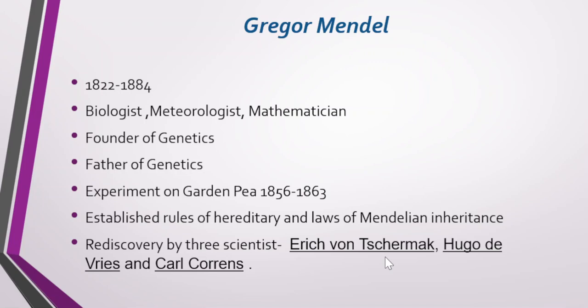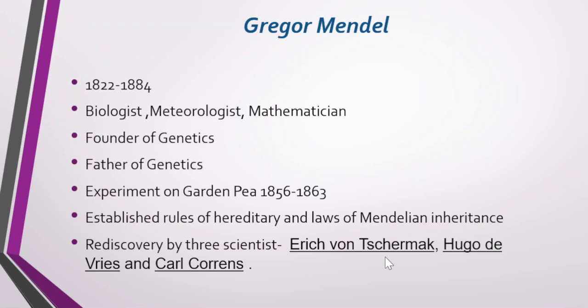In this period of time, Mendel studied the pea plant, the garden pea plant specifically, and he gave his laws. He observed many things. He published his paper also, because Mendel had linked biology with mathematics.